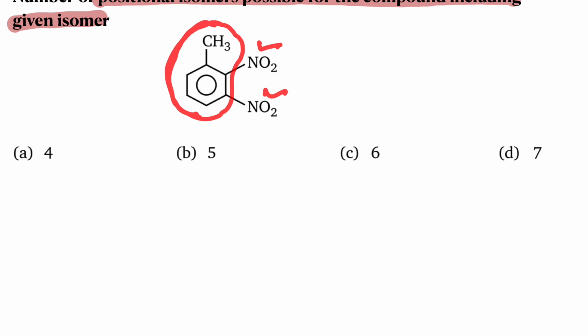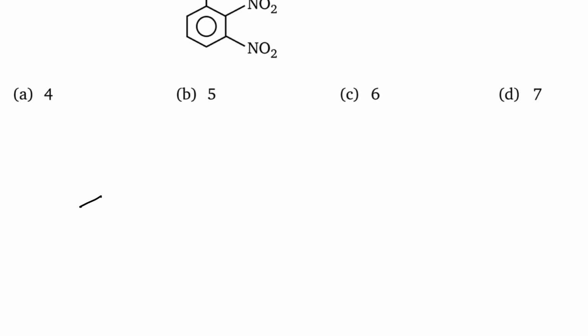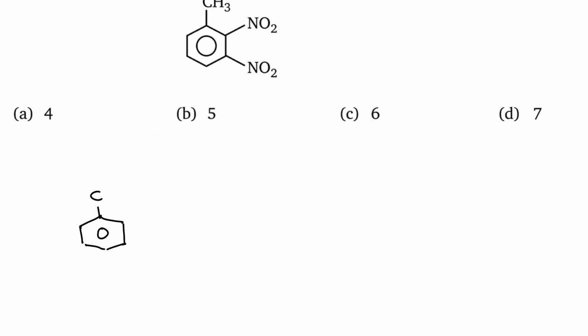When you are saying this is toluene, this is the first carbon. So let us proceed like this. I am taking this one as a toluene ring, toluene molecule. In the given structure, NO2 groups are present at 2 and 3 positions. Let me write 2 comma 3.